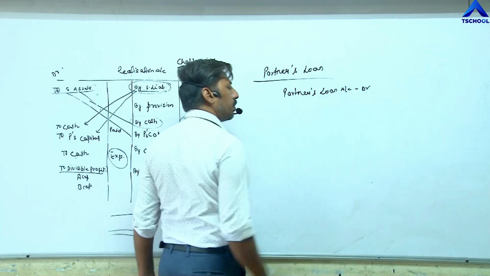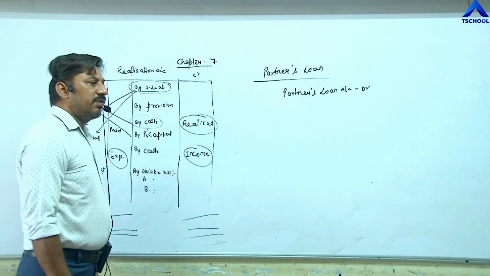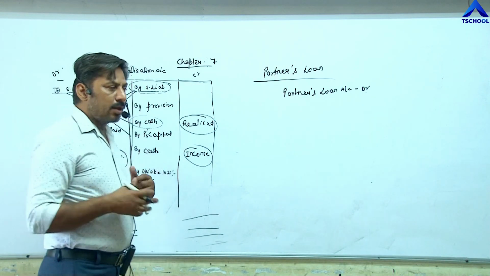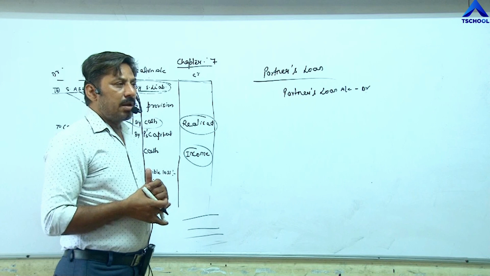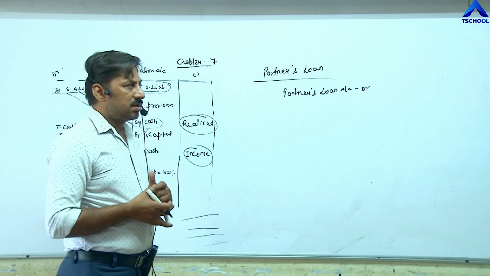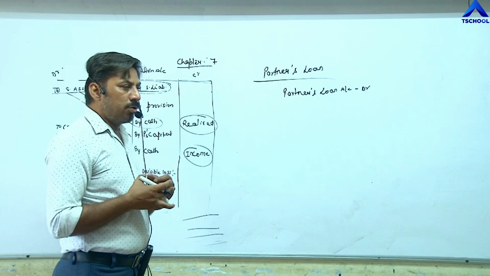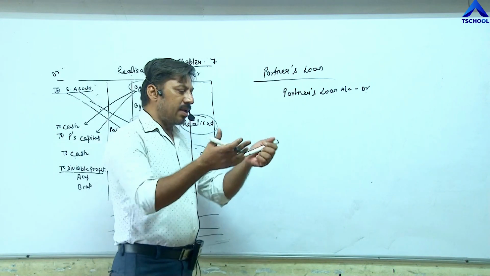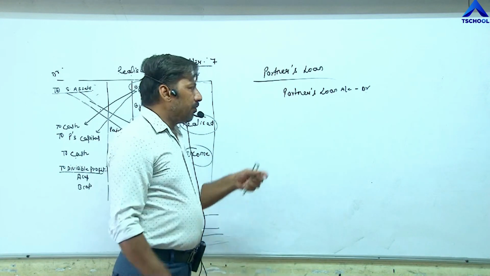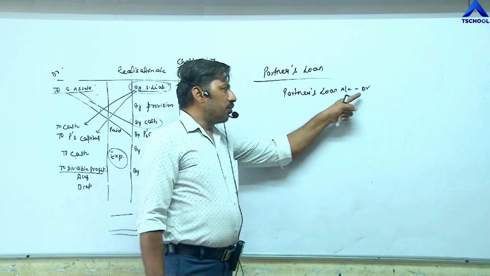Why is the partners loan account debited? Whenever we take a loan, it becomes a liability. A liability always has a credit balance, so at the time of taking the loan, it will be credited. But now we are repaying, so that liability will be cancelled. For cancellation, the partners loan account will be debited.